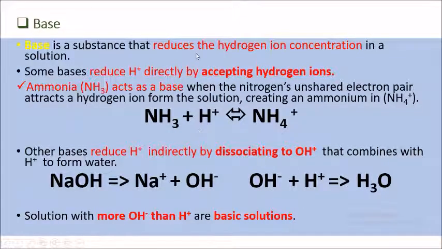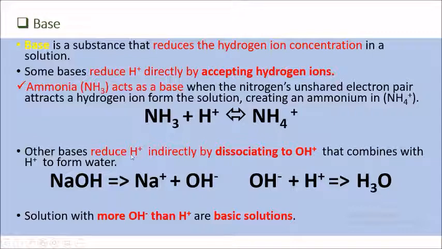It is a substance that reduces the hydrogen ion concentration in the solution. Some bases reduce it directly by accepting the hydrogen ion, such as ammonia, NH3. It acts as a base because the nitrogen has an unshared electron pair that will attract the hydrogen ion from the solution, thus forming what we call the ammonium ion.